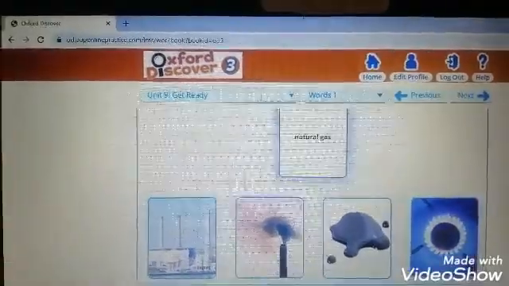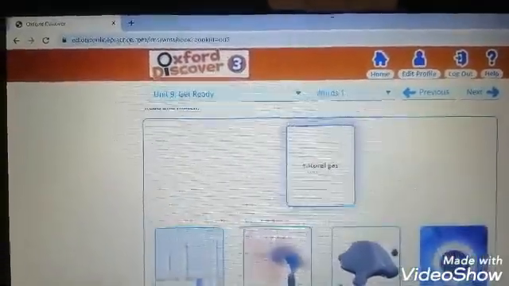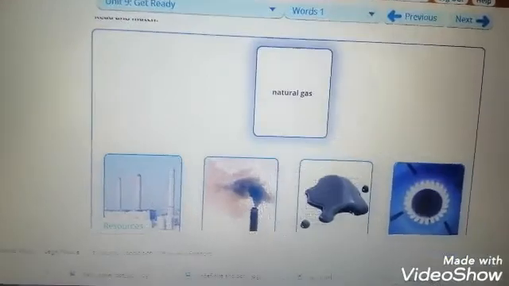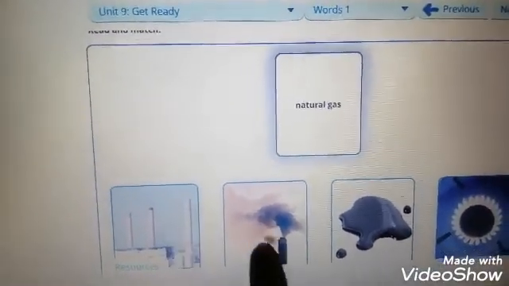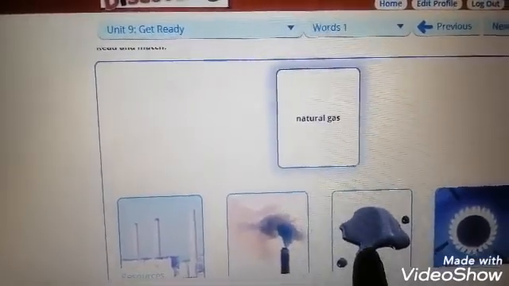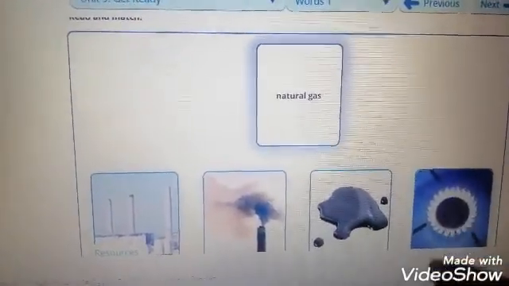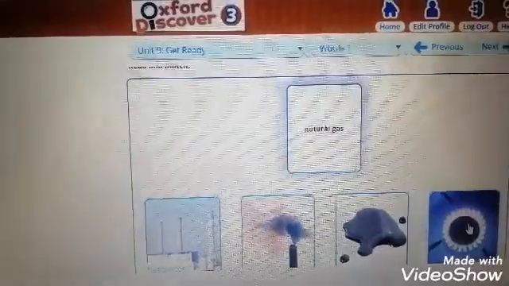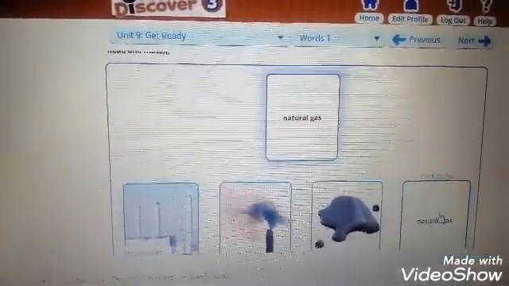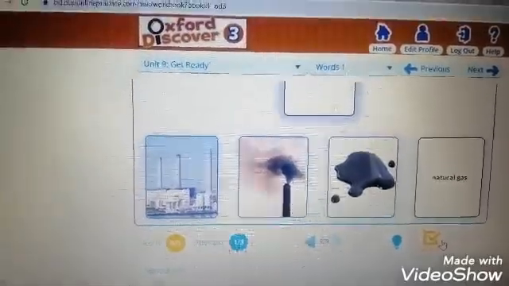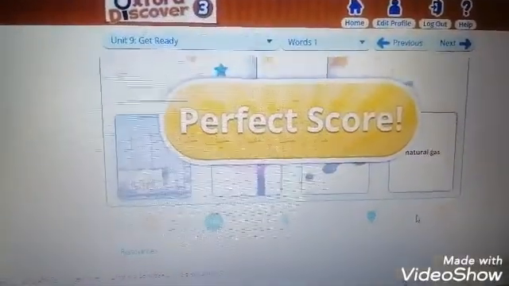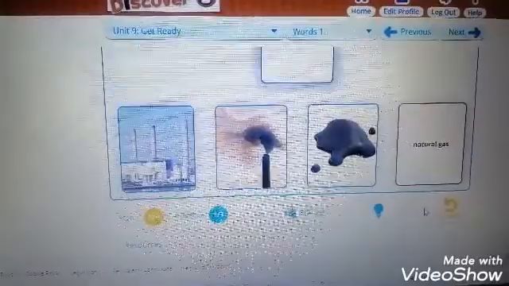We have the word natural gas. Which one is natural gas? This one is power plant. This one is for pollution. This one is for oil. So this one is natural gas. Good job. Let's check our answers. As always, perfect score.